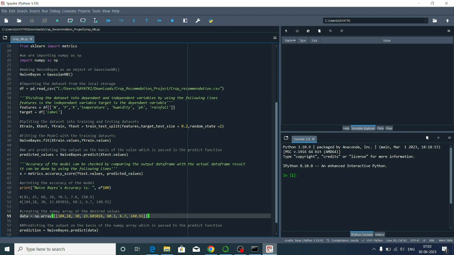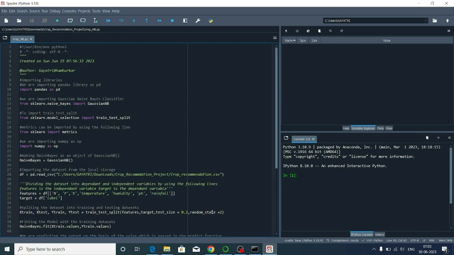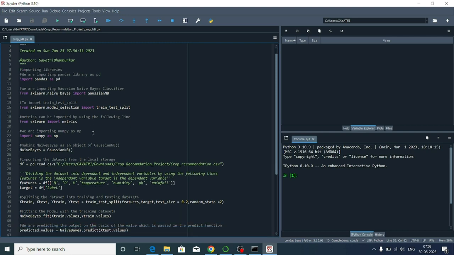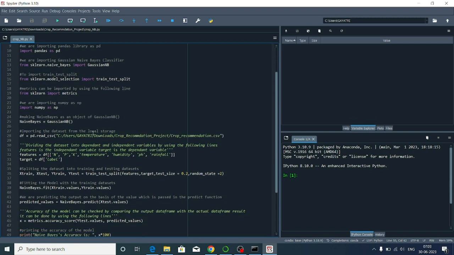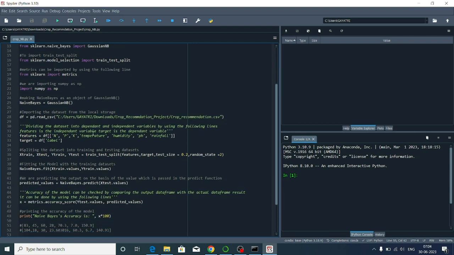Now let's check our actual code. First we import the libraries. We are importing pandas library as pd. We are importing Gaussian Naive Bayes classifier by using the following line: from sklearn.naive_bayes import GaussianNB. To import train test split: from sklearn.model_selection import train_test_split. Then metrics can be imported by using from sklearn import metrics. Then we are importing numpy as np, creating naivebayes as an object of GaussianNB by using the following line.